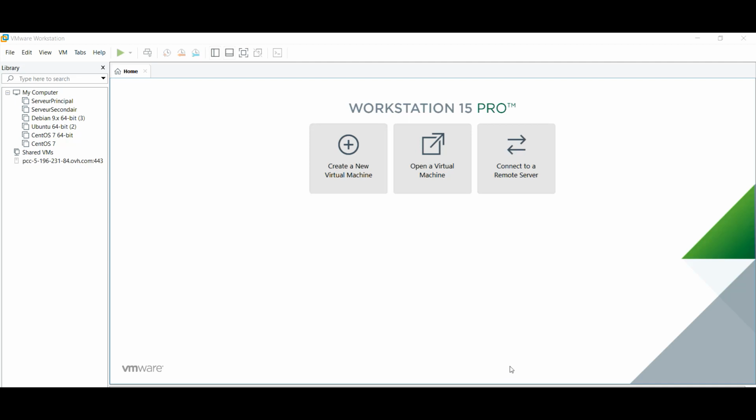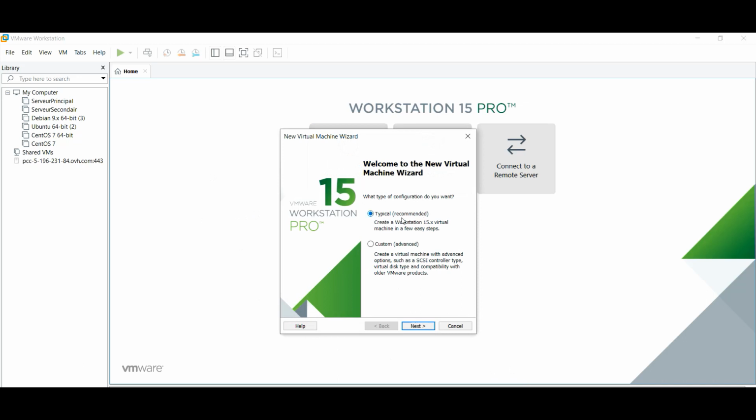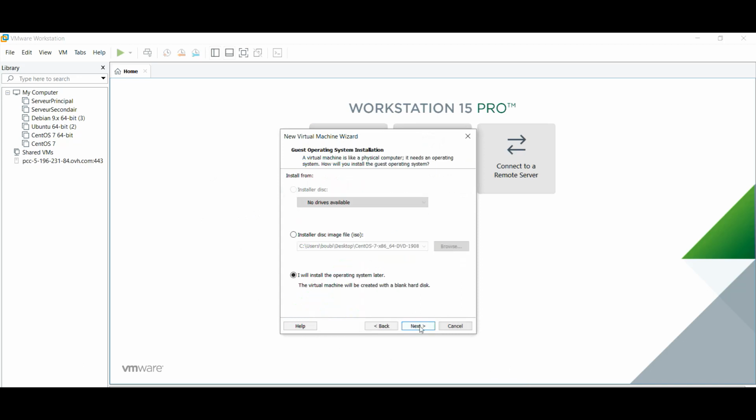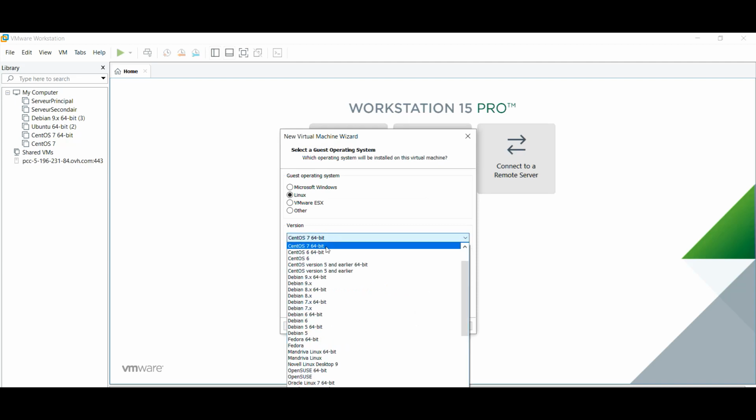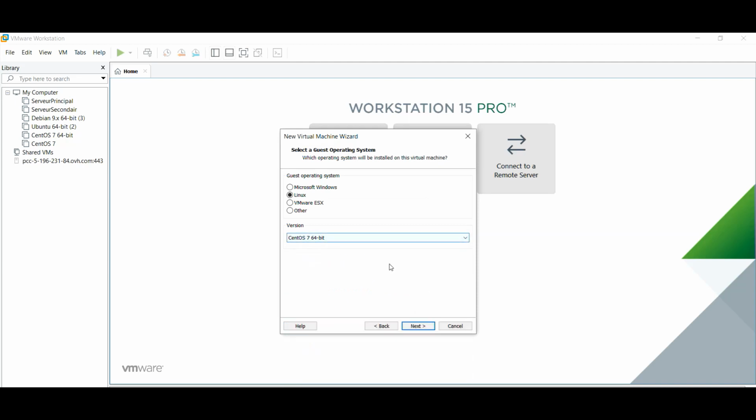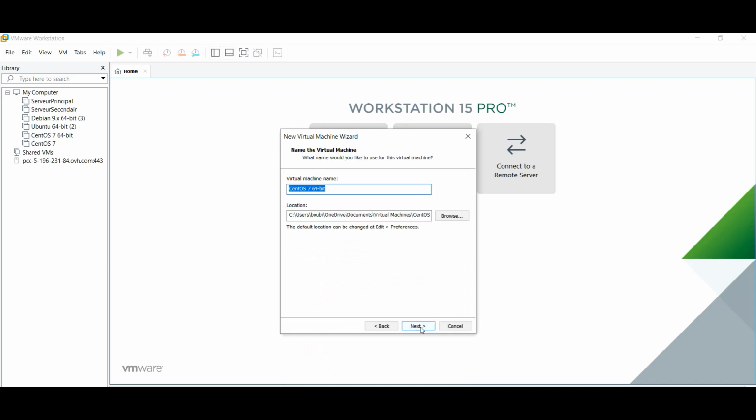Hi guys, in this video I want to show you how to install CentOS 7 in VMware Workstation. We create a new virtual machine. We choose typical. This is recommended. Next. Then I will install the operating system later. Next. We choose the version CentOS 7 64-bit. Next.